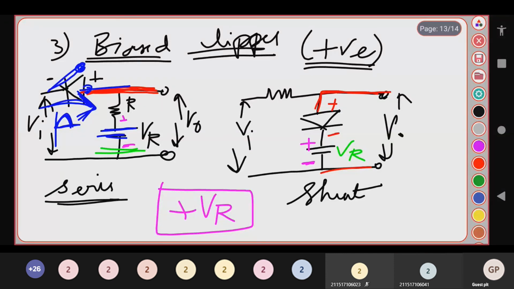Like how? See, if I give a positive sine wave, what will the output voltage be? The signal will come up to VR. After that the waveform will not come. After that you won't get any output. Means the remaining portion of the sine wave is clipped. That is, your red portion is clipped and your blue portion is what you get at the output. Is it clear, students?